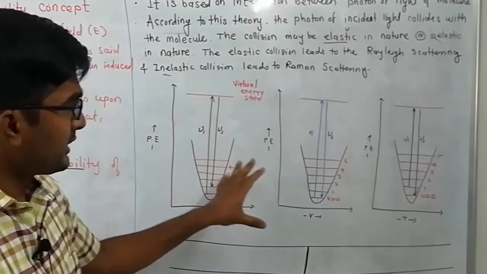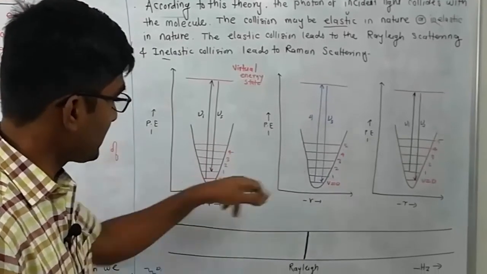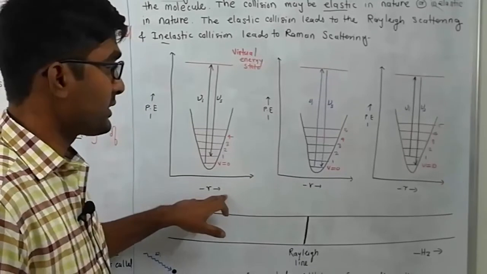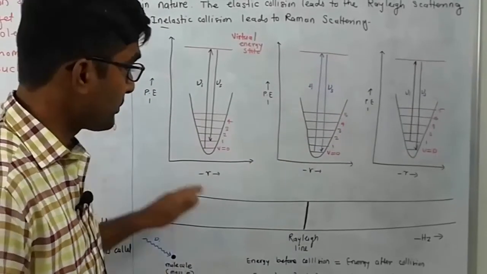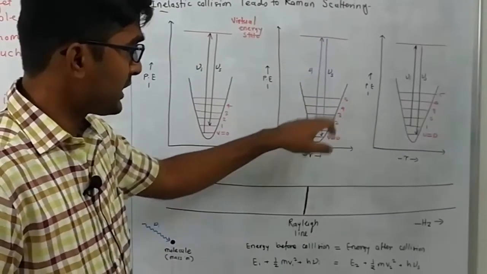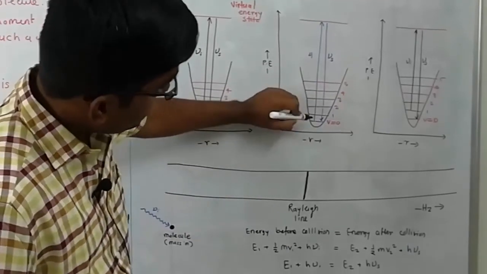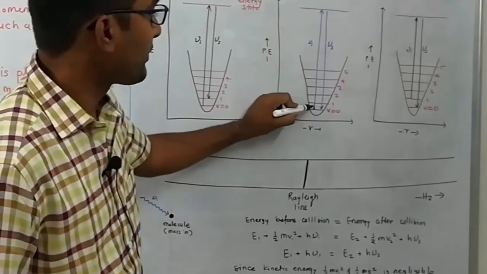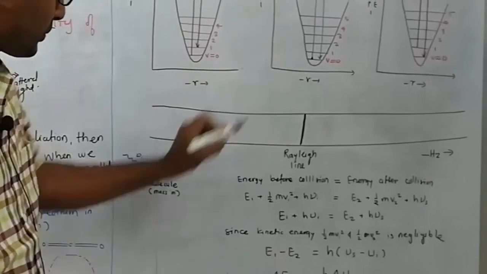Now look at this vibrational diagram, the electronic transition diagram. These are the vibrational energy levels of the molecule, potential energy versus internuclear distance. In IR spectroscopy, we have seen such kinds of graphs. Now consider this as the vibrational energy level of the molecule. Our molecule is in the ground state, v equal to 0. Look here carefully, our molecule is here, and this is the molecule I have shown here.